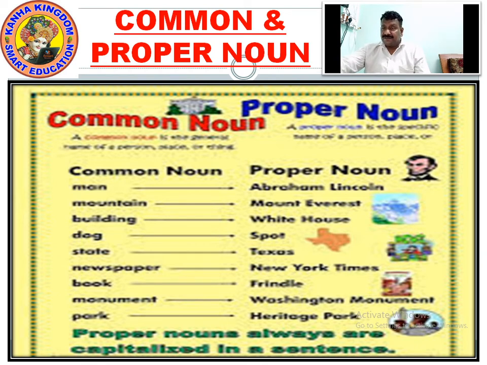What is dog? Dog is a common name. Spot is the dog's particular name, which is a proper noun. These were the examples of common and proper nouns to understand better.